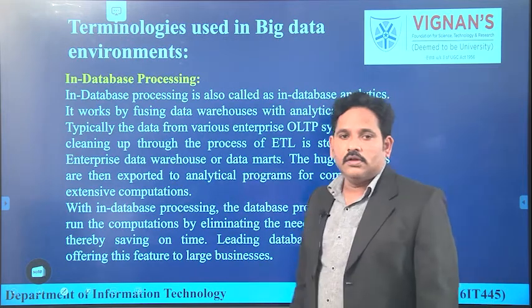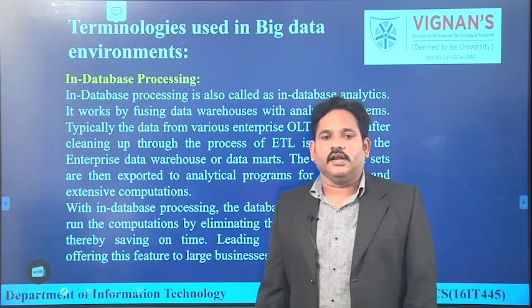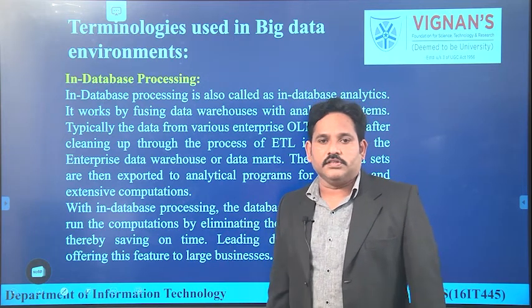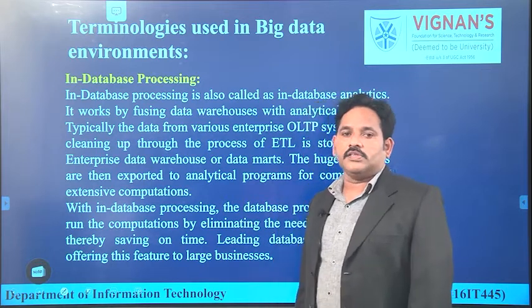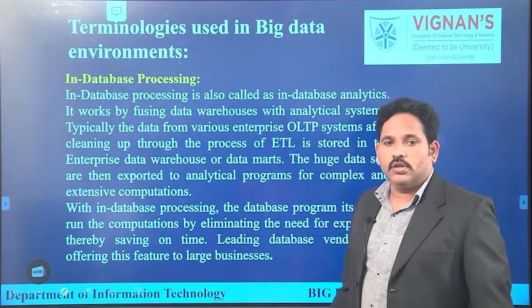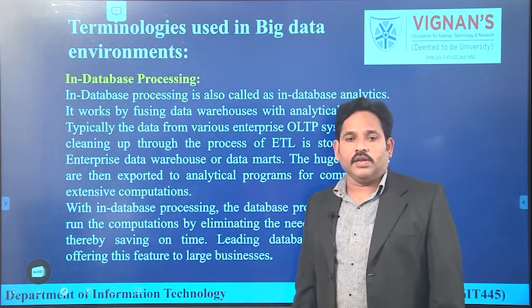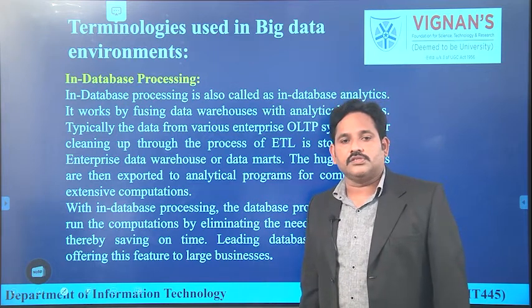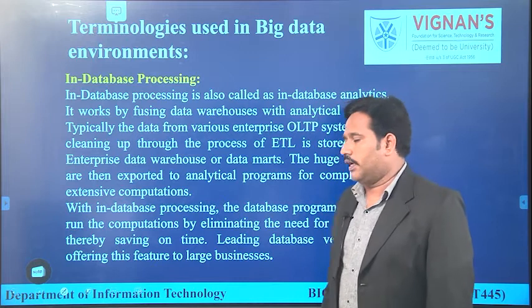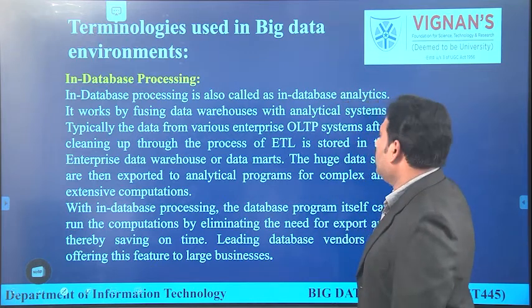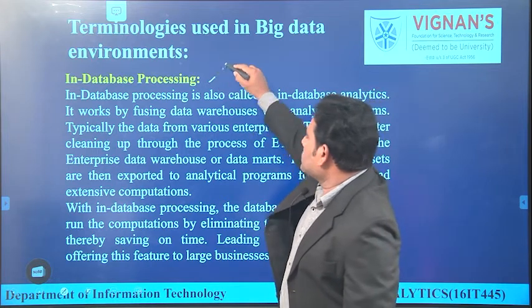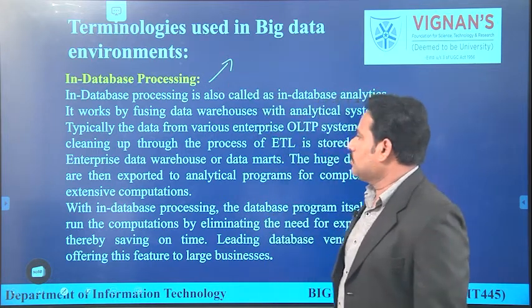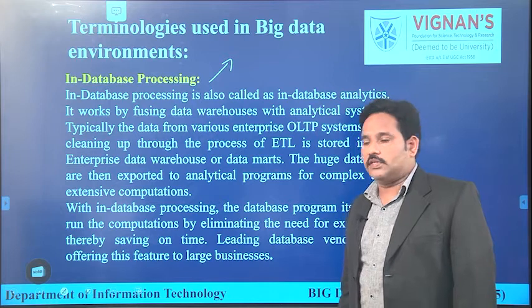This is related to secondary storage. First we saw primary storage, which is volatile in nature. Secondary storage is used to store large amounts of data. Primary memory is not suited for large storage, whereas secondary storage is used to store large amounts of data. Now we look at the various databases used to perform data processing.